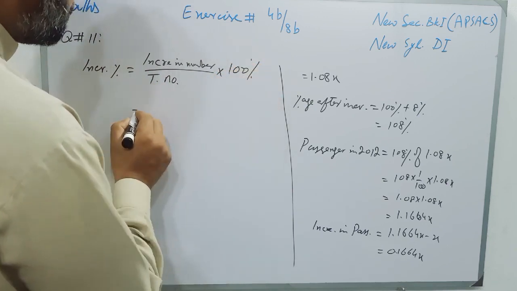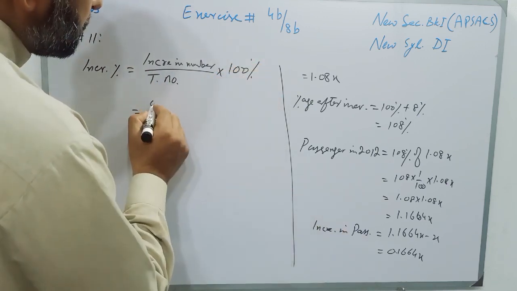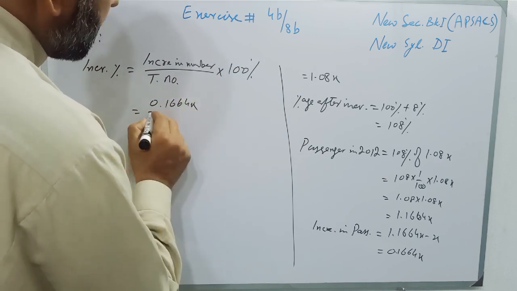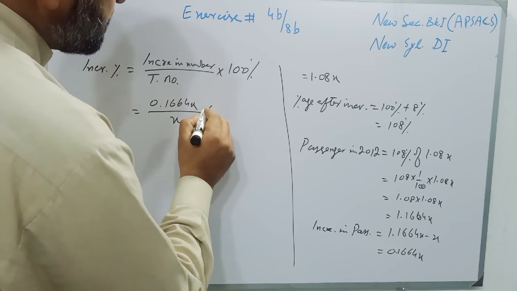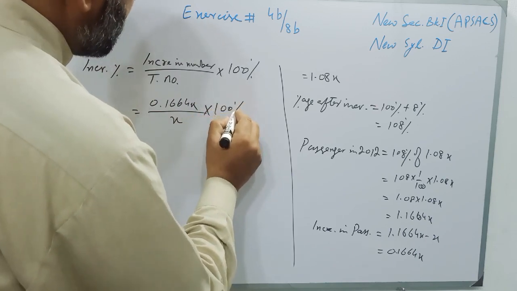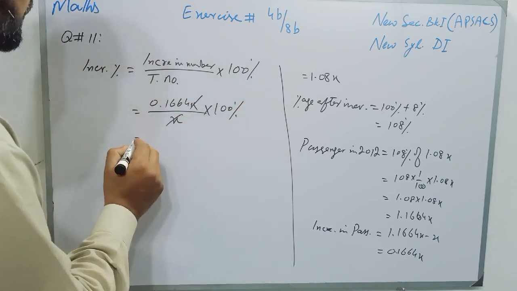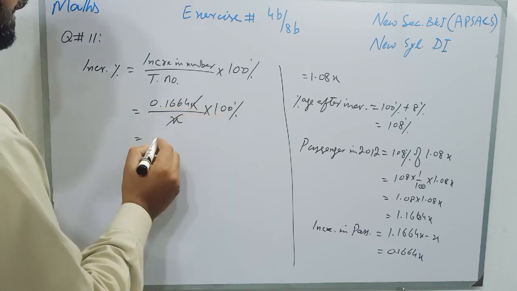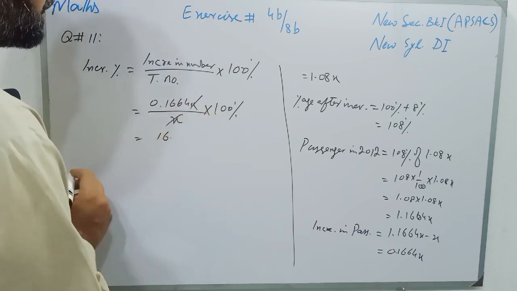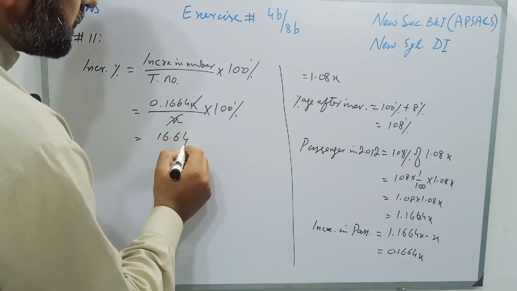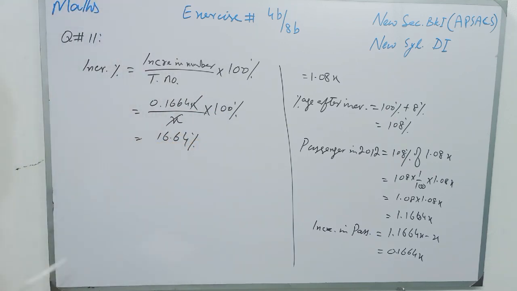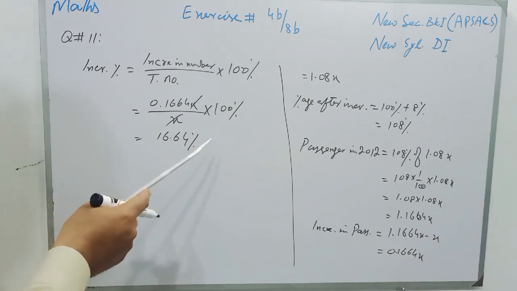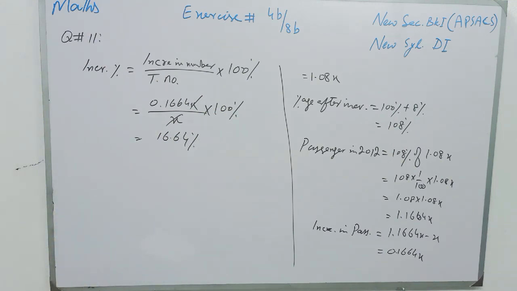So students, the increment in number is 0.1664x and the total passengers are x, multiplied by 100%. x will be cancelled with x, and when we multiply 0.1664 by 100, we will have 16.64%. So students, passengers increased 16.64% from 2010 to 2012.